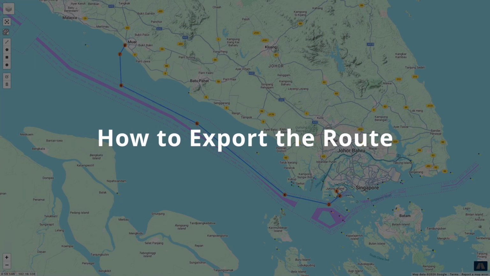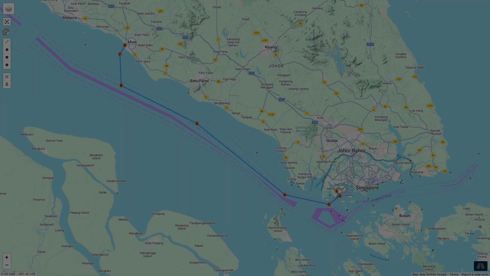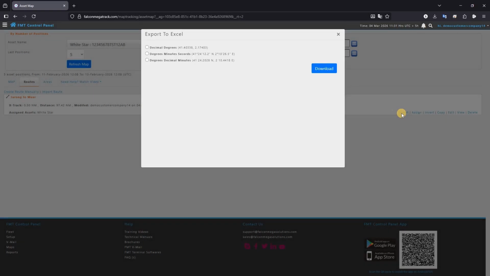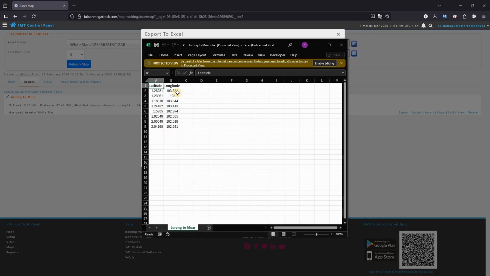How to export the route. In the Routes tab, go to the options of the route you want to export. Click on Export. Select the required coordinate format and click on Download. Open the downloaded file to view the coordinates in the selected format.